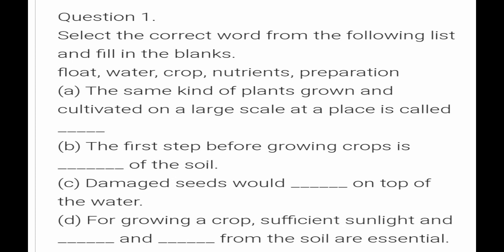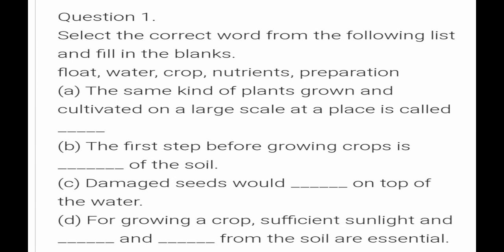The first question is: the same kind of plants grown and cultivated on a large scale at a place is called a crop. So the answer for the first blank is crop. The second question is: the first step before growing a crop is what? The first step is preparation of soil. As we have seen in our revision video, to grow a crop we have to prepare the soil. Likewise, if you want to give an examination, you have to prepare for it. The same way, to grow a crop, we have to prepare the soil.